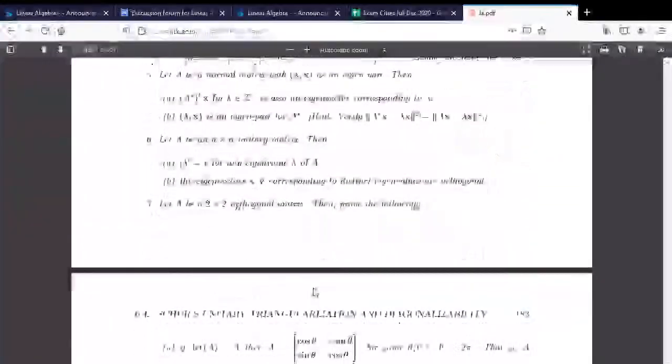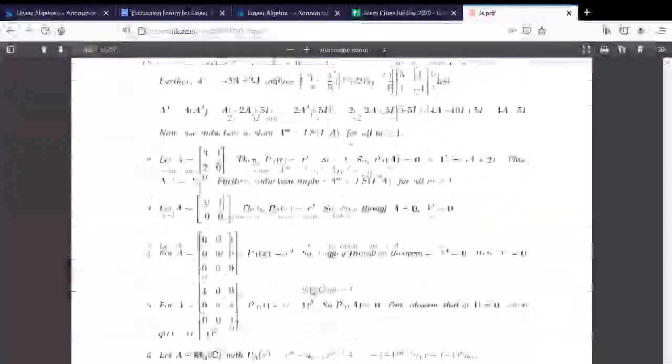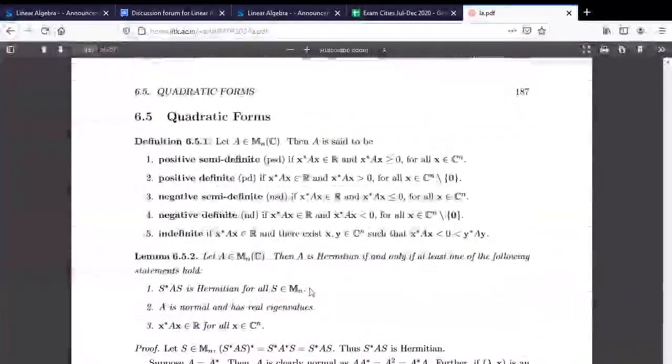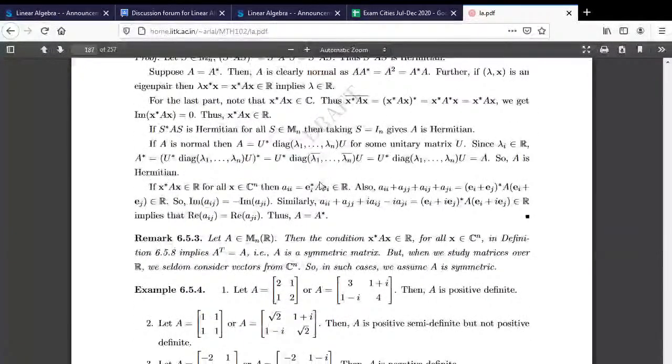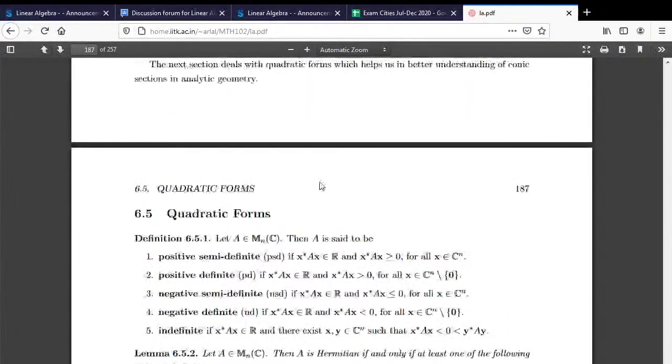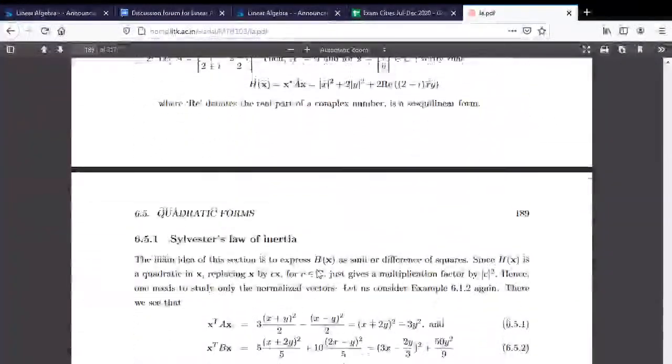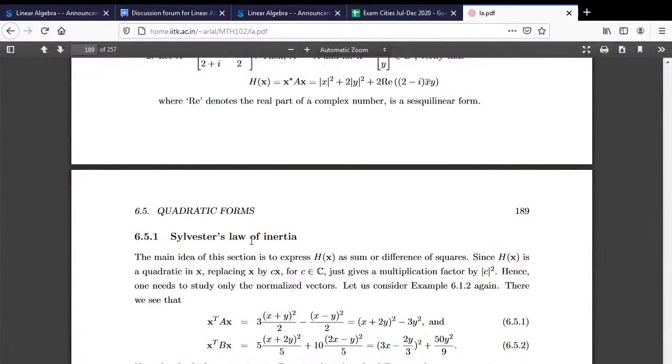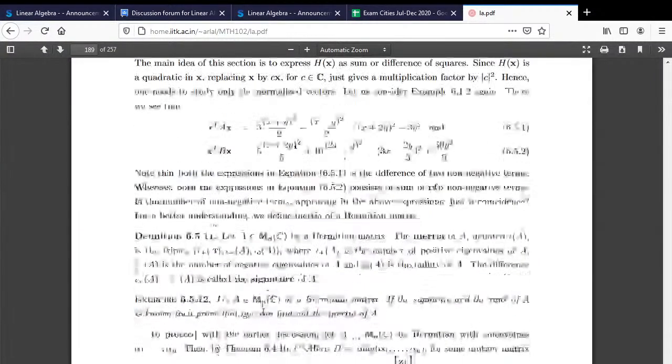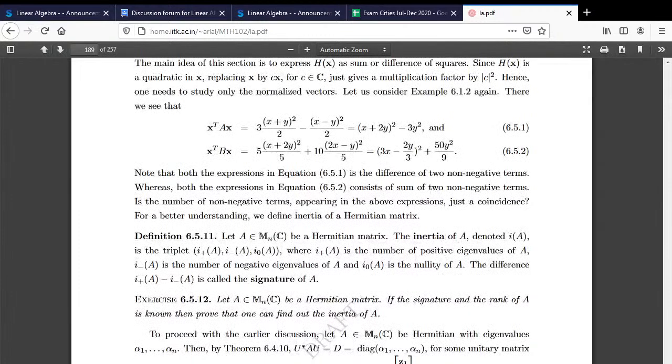That's important. Fine. But as far as the geometry is concerned, I have looked at that geometry part also, which is not in your syllabus, but you can look at it. Quadratic forms. It's there for you. Here I have looked at what is a positive definite matrix, positive semi-definite, negative definite, and so on. Fine. And this is the Sylvester law of inertia, which says that if you want to write any quadratic form in certain forms, the number of positive sums and number of negative sums will be the same under certain conditions.